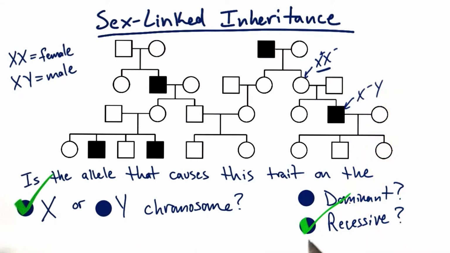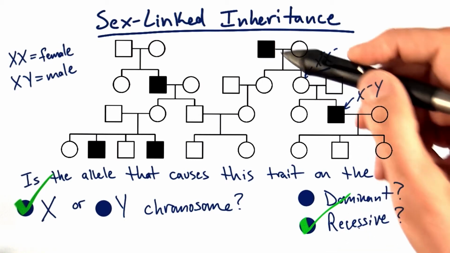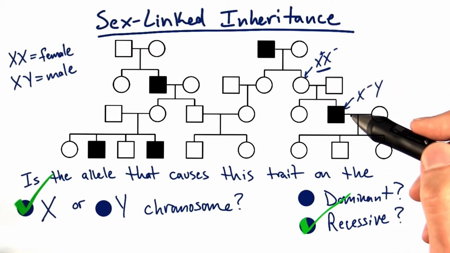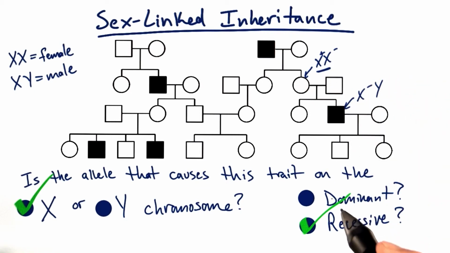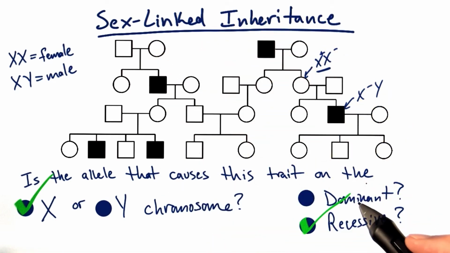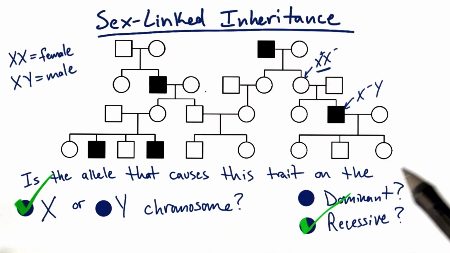Now, we also suspect that this trait, this allele causing this trait, is recessive. Because as we mentioned before in our autosomal inheritance pattern pedigrees, recessive traits tend to skip generations, and unaffected parents have affected offspring. Whereas dominant traits show up in every generation or almost every generation, and many times affected parents have affected offspring. And that's not the case for this pedigree.